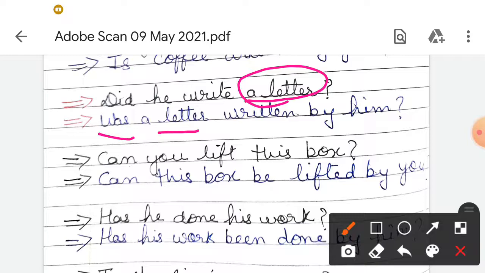Next is our modal. For that, how will we change? Can you lift this box? Can will remain as it is here, and the rest changes according to the object. The object is this box. So: Can this box be lifted by you? And the question mark is here.